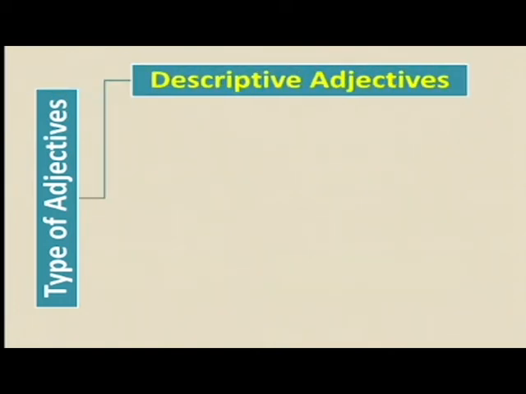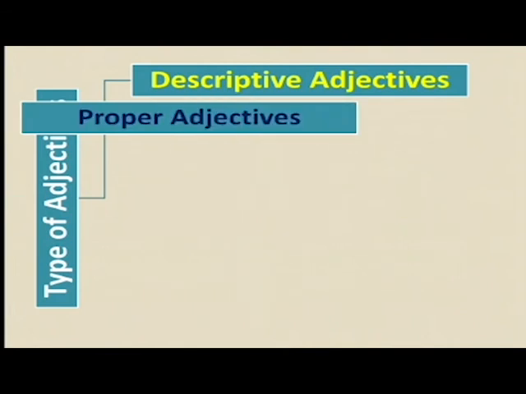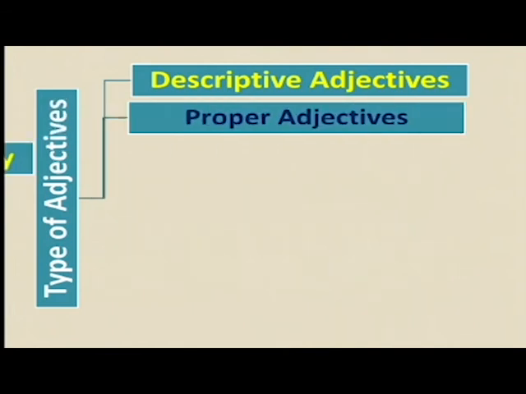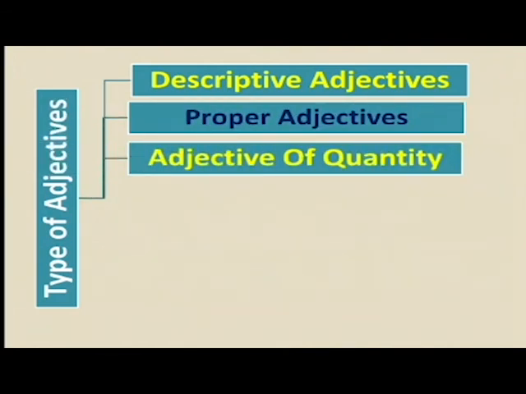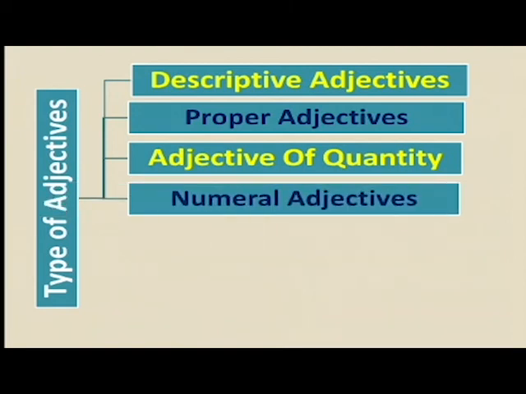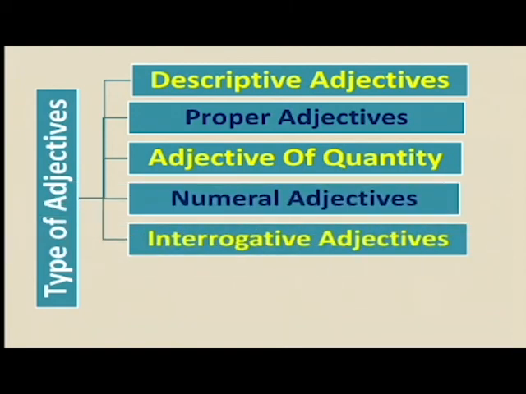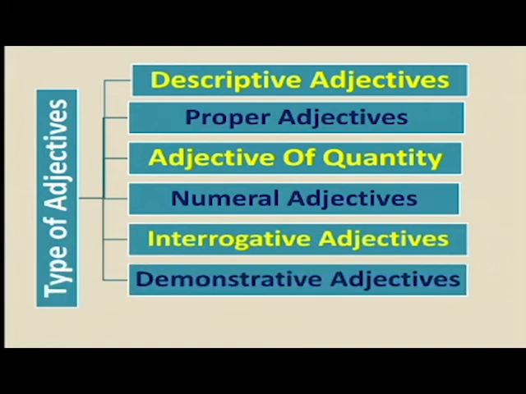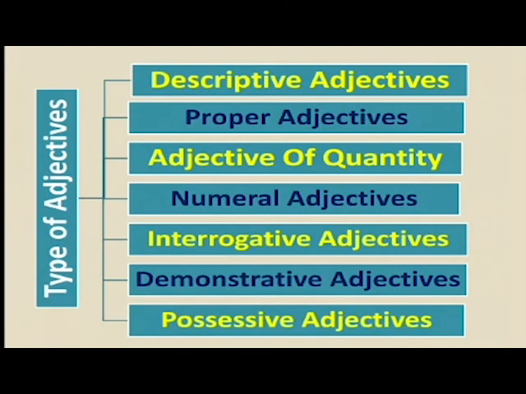Now let us look at the types of adjectives. First comes descriptive adjectives, next comes proper adjectives, next adjectives of quantity, then numeral adjectives, next interrogative adjectives, next demonstrative adjectives, and last but not the least, possessive adjectives. So these are the seven types of adjectives which we will learn in detail in the next video, part 2.